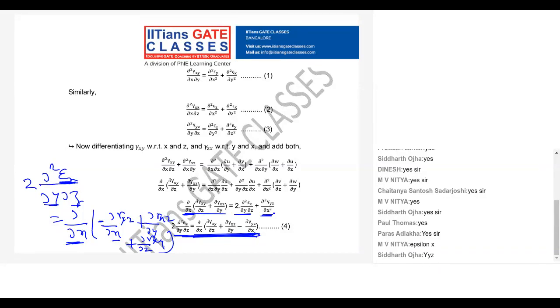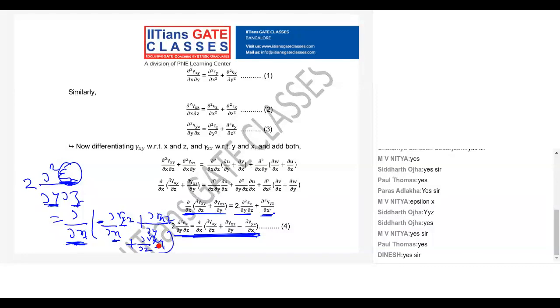Got it or not? Is it clear? You can see my strain in x direction, so my derivative will be y and z. Then here the first is ∂/∂z. Since it's in x direction, the first term will be a negative term. Then x, y, z: it is x, so yz; it is y, so xz; it is z, so xy.